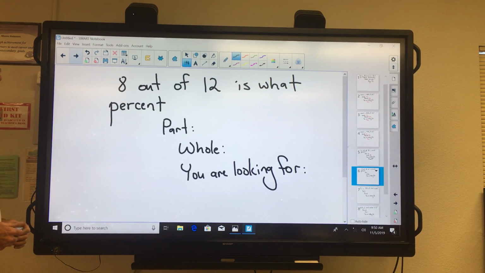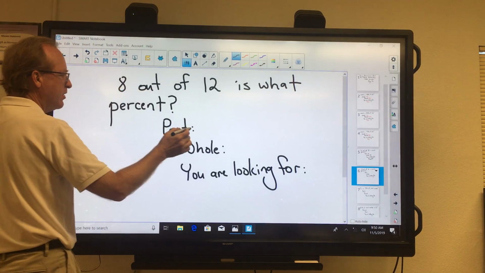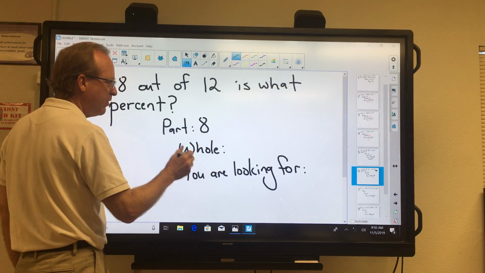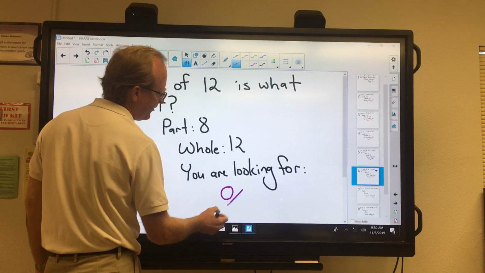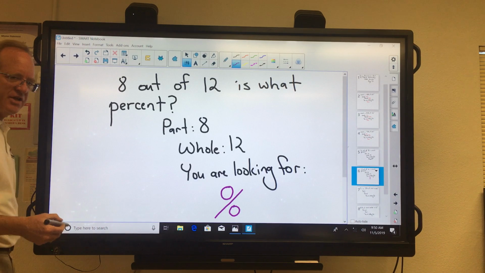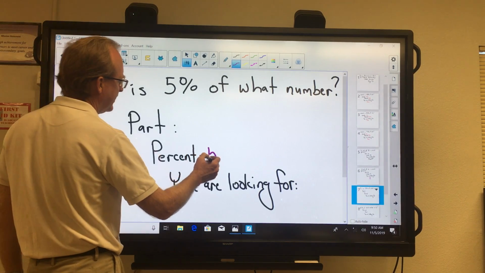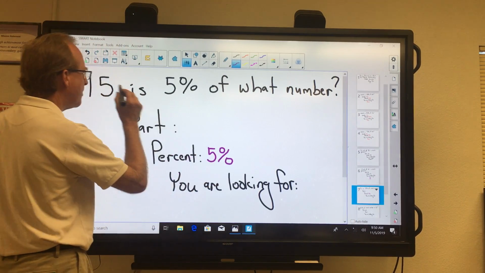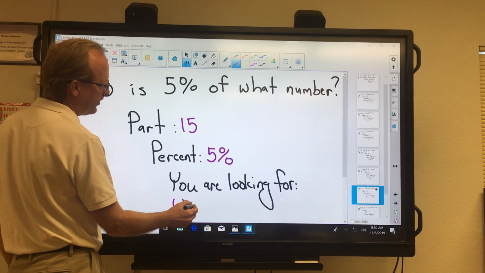8 out of 12 is what percent? So again, we have the part, we know the piece is 8, we know the whole thing is 12, and again, we're trying to figure out what's the percent. 15 is 5% of what number? Oh, that's different. So now we know the percent, and we know the part, and what we're trying to do is figure out the whole thing.